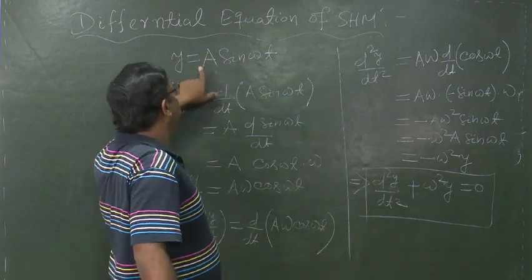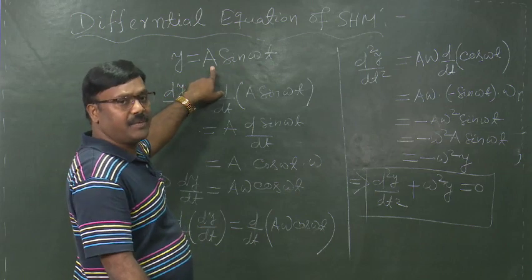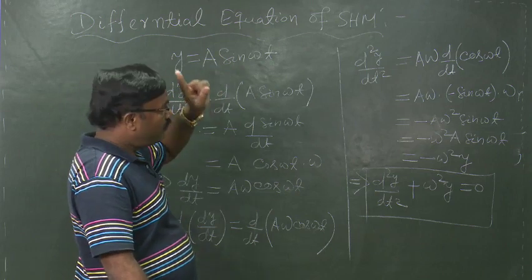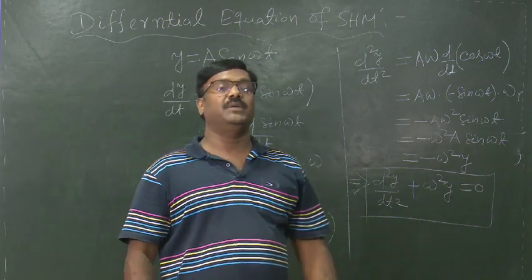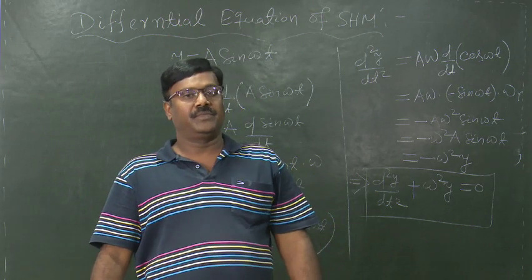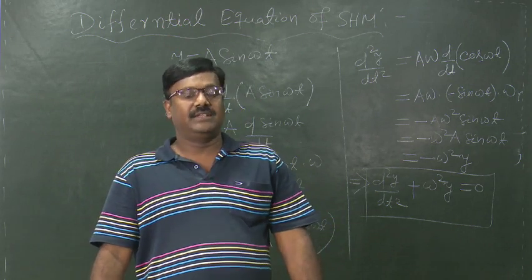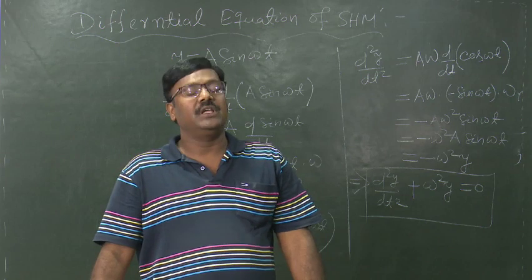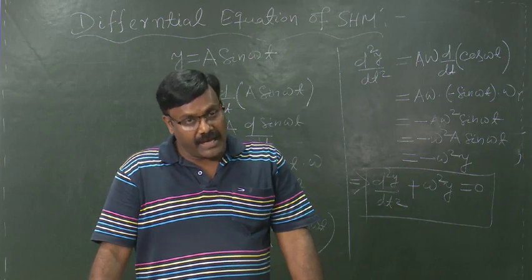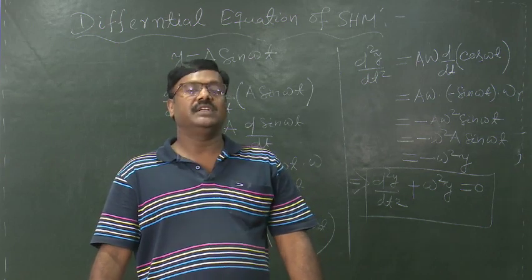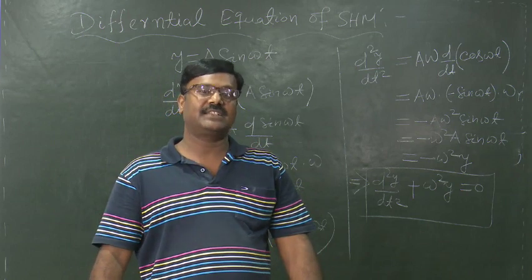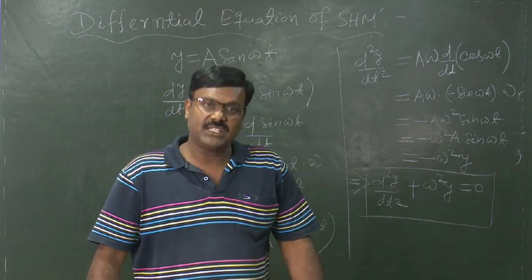Here we have chosen y is equal to a sin omega t because while we were discussing simple harmonic motion, I have already told you that a simple harmonic motion is a harmonic motion with its acceleration varying directly with the negative of the displacement.